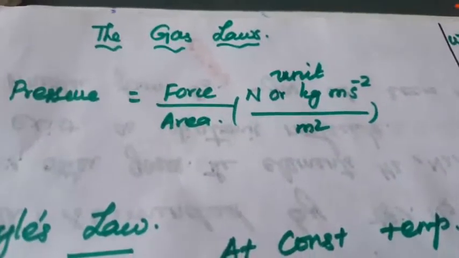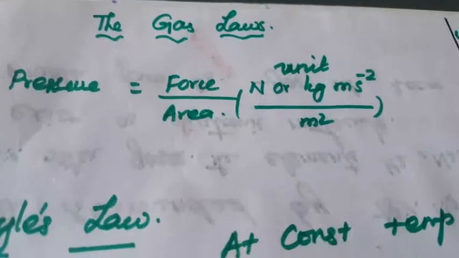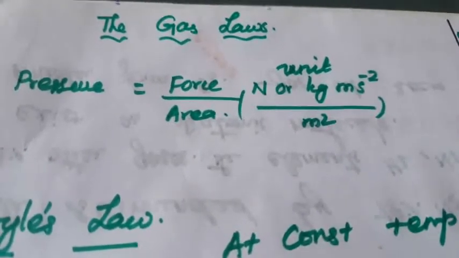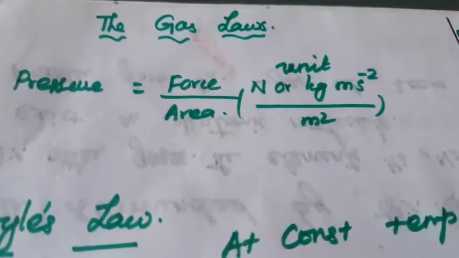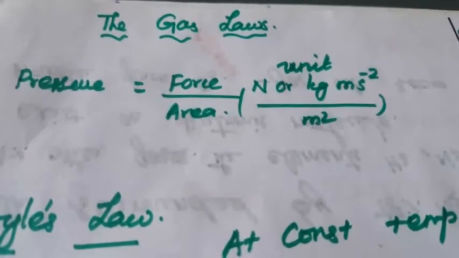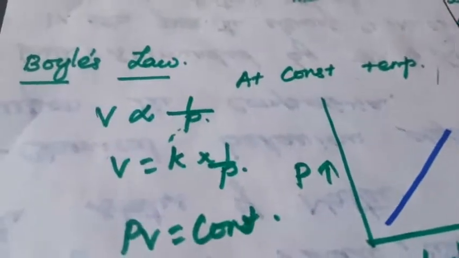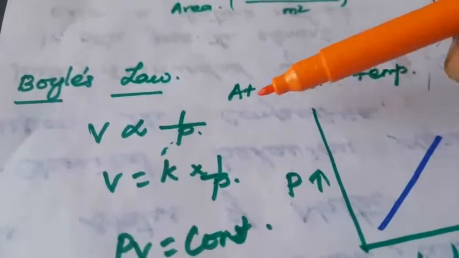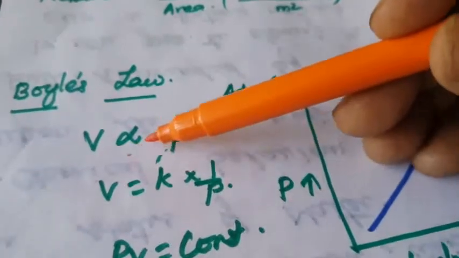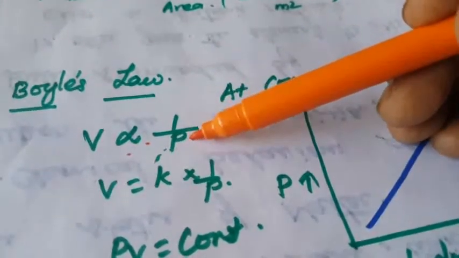Next we are going to see the gas laws. What are the gas laws? They are Boyle's law, Charles's law, Gay-Lussac's law and Avogadro's hypothesis. These are the laws we are going to learn. First we are going to see Boyle's law. Listen carefully. The definition is: at constant temperature, volume is inversely proportional to pressure.